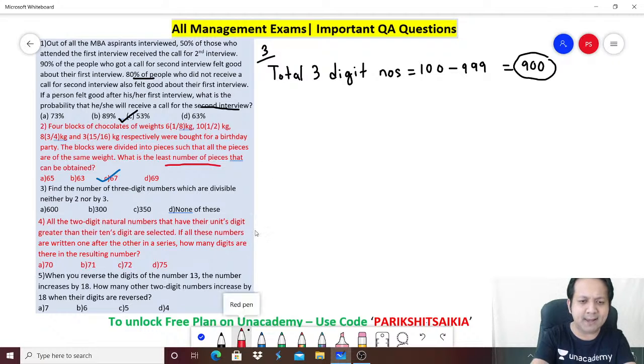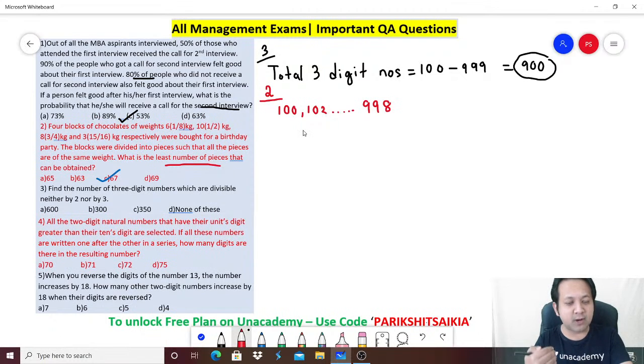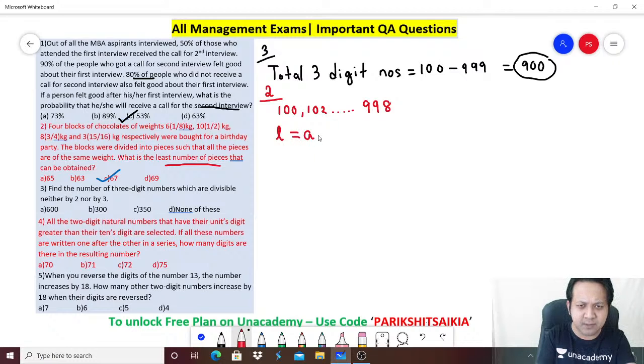Next, numbers which are divisible by 2. So let's count the numbers which are divisible by 2. Can I say the smallest number which is divisible by 2 is 100, then 102, and the last such number is 998. Right? This is nothing but an arithmetic progression with a common difference of 2. So can I say the last term is equal to first term plus n minus 1 into d? Will you agree?